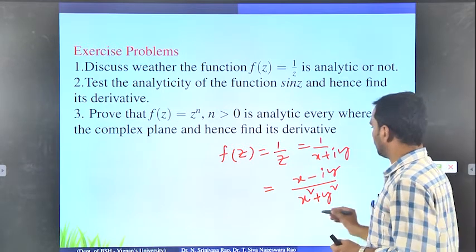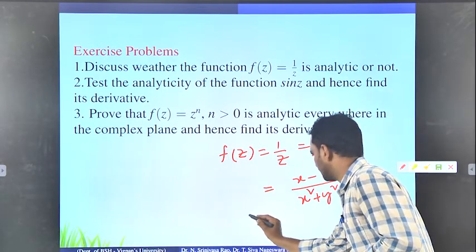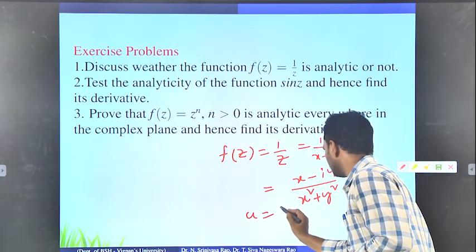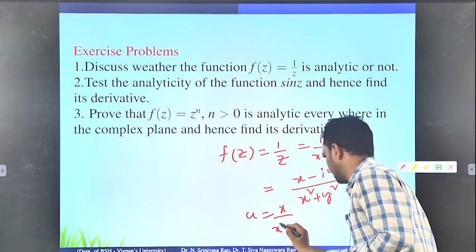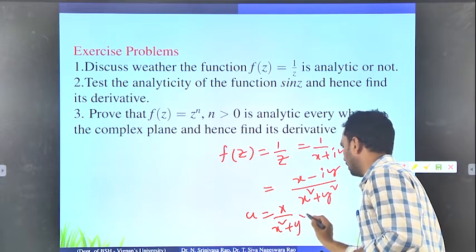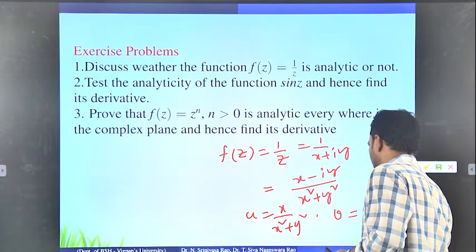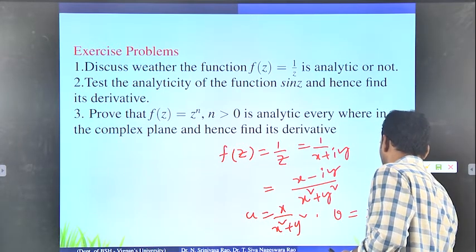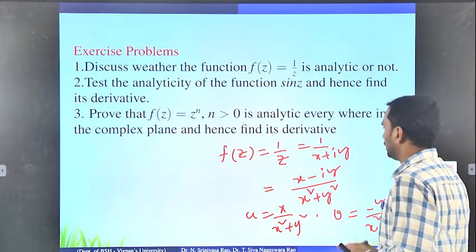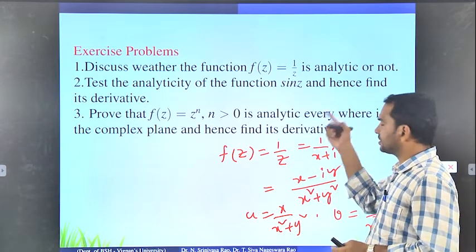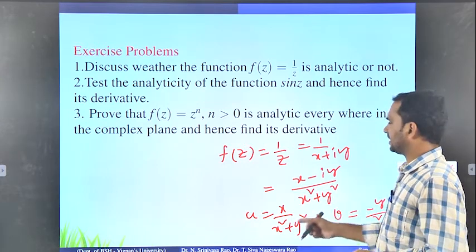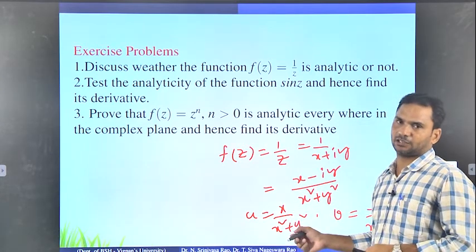Now what is the real part here? The real part u is x by x square plus y square and v is minus y by x square plus y square. Now you have to first check whether it satisfies the CR equations or not.